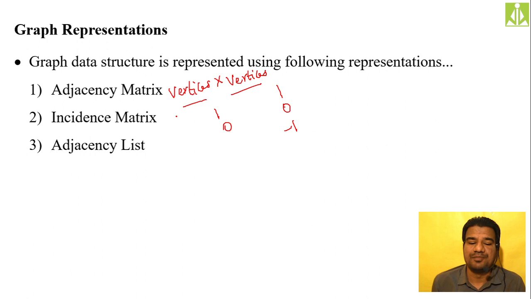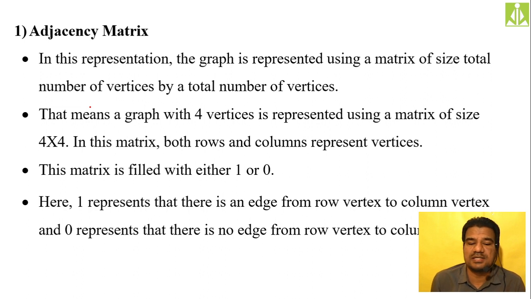So quickly we go and see how we can draw the adjacency matrix from a graph, how we can draw the incidence matrix from a graph, and how we can represent the graph with the help of an adjacency list as well. First, the adjacency matrix. As I said, we use a vertices by vertices matrix to show the representation. If you have 4 vertices inside your graph, the matrix we need is 4 cross 4.